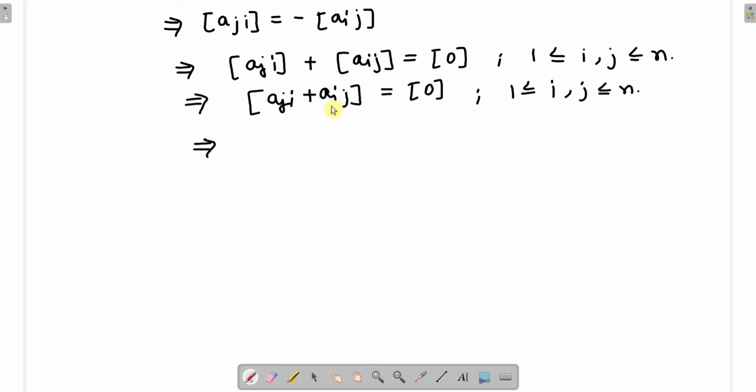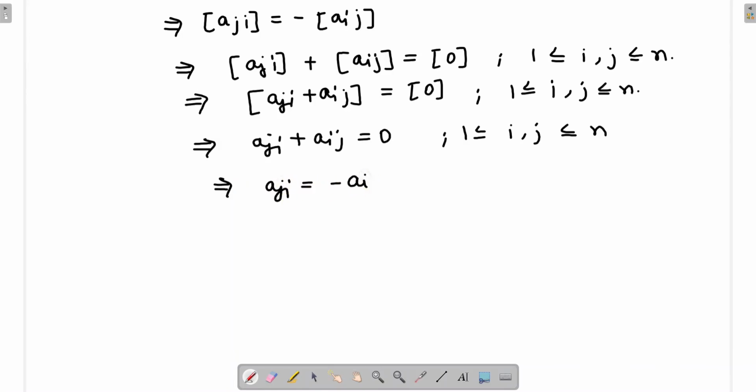Since both matrices are equal, their corresponding elements will be equal. So Aji plus Aij we get equal to 0. Okay, and here we get 1 less than or equal to i, j less than or equal to n. So this will imply Aji will be equal to minus Aij. So here you can observe we got Aji equal to minus Aij.